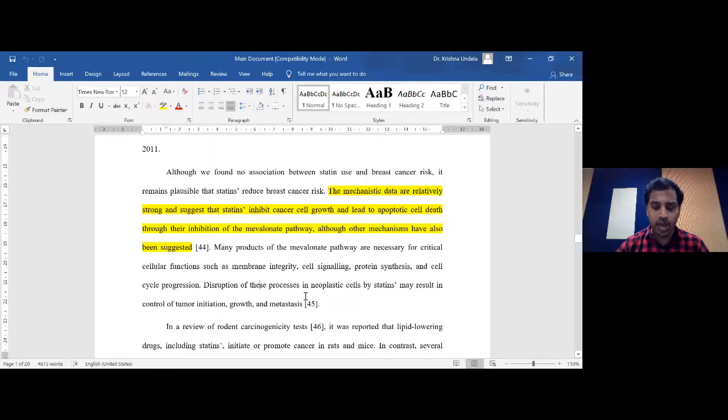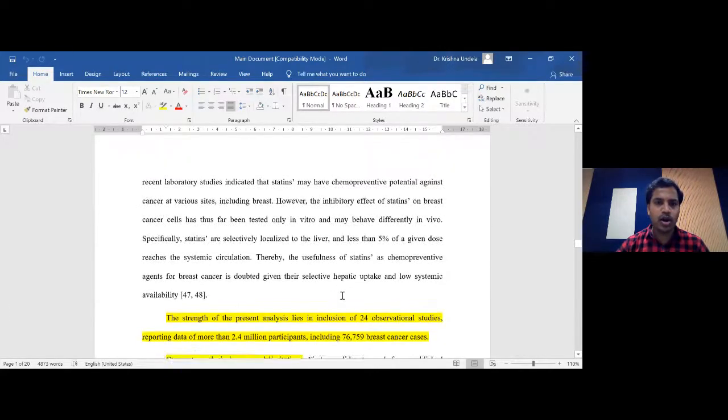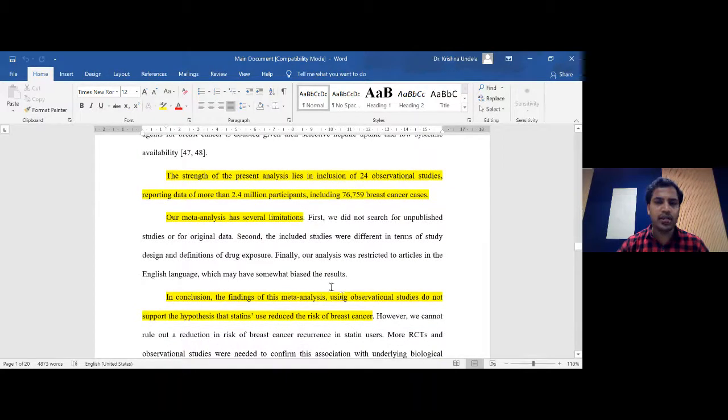We should not keep any other information, such as general information on breast cancer or on statins. I think that is not required here. In the discussion, we should be very specific in terms of the association. So there's no need to speak about articles separately on statin, or separately on breast cancer. You need to mention only the information from studies conducted to understand the impact of statin use on breast cancer. And also we have mentioned the strength of this current article.